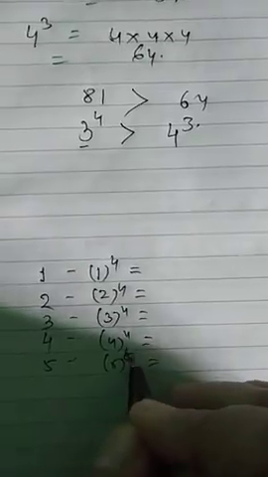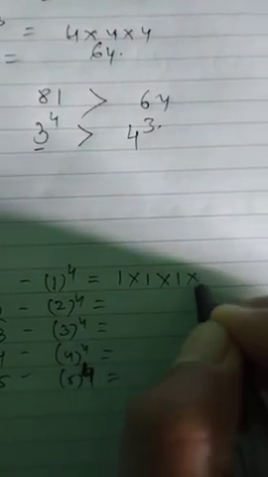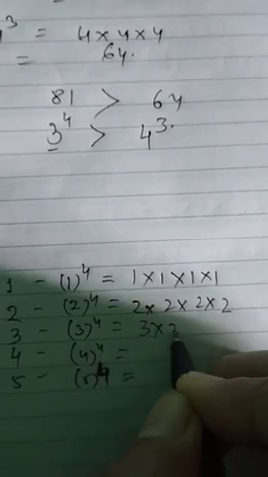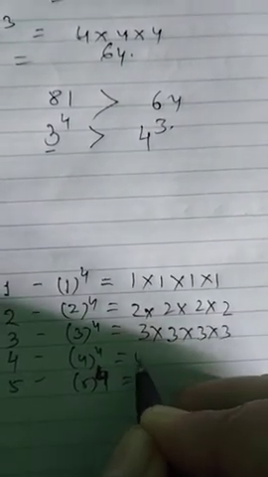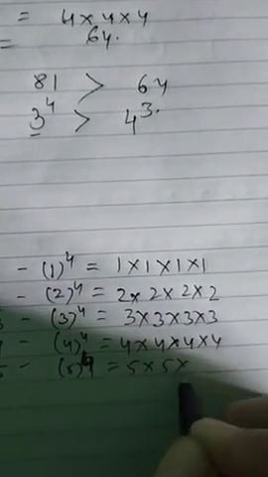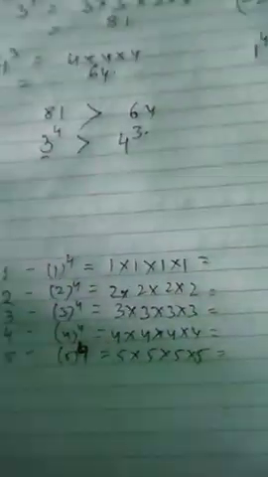Now you can write it: 1 into 1 into 1 into 1, 2 into 2 into 2 into 2, then 3 into 3 into 3 into 3, 4 into 4 into 4 into 4, 5 into 5 into 5 into 5. All the natural numbers raised to the power 4, you have to find the value.